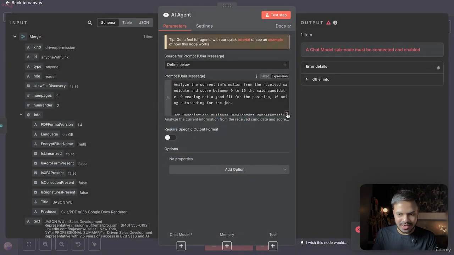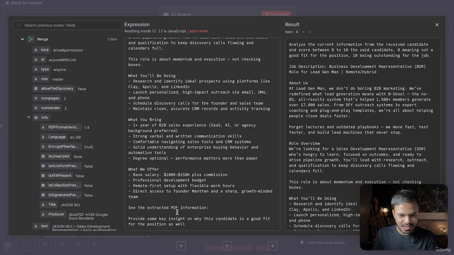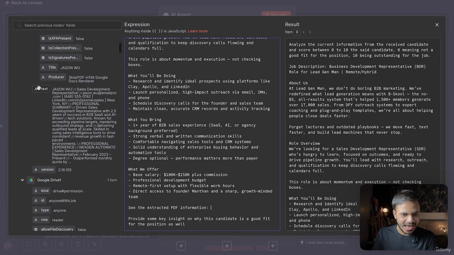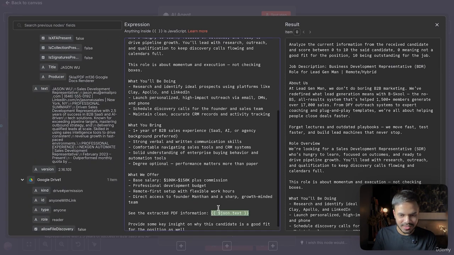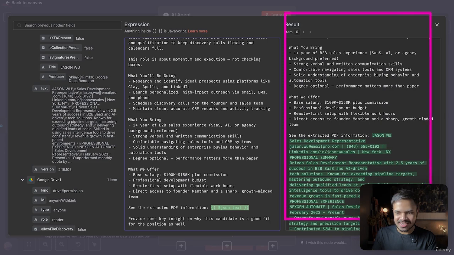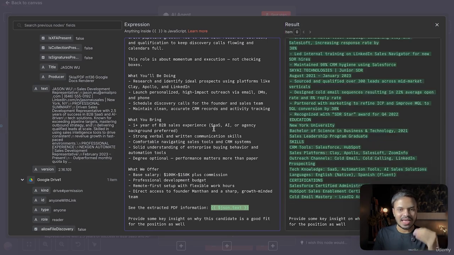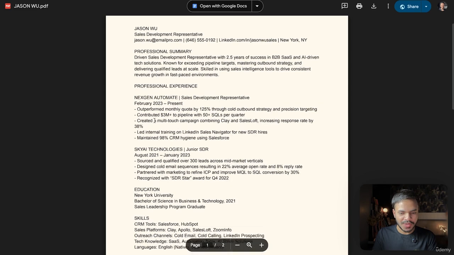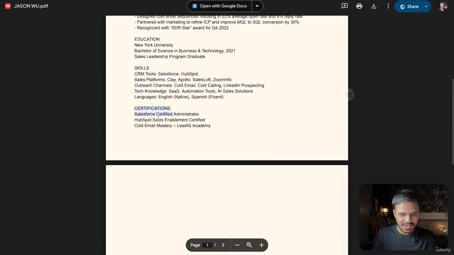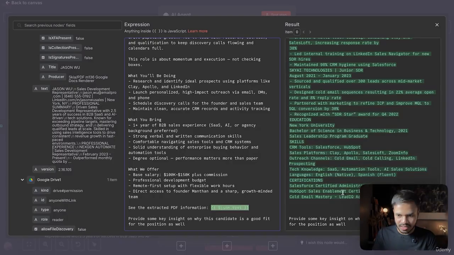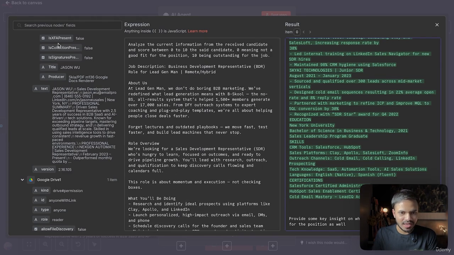And here, let's open this. See the extracted PDF information. We can add the information here. So in the results, Jason Wu, Sales Development Representative. So it was able to extract all the information from our PDF file, till certification. Yeah, till certification. Awesome. So that's what we wanted.